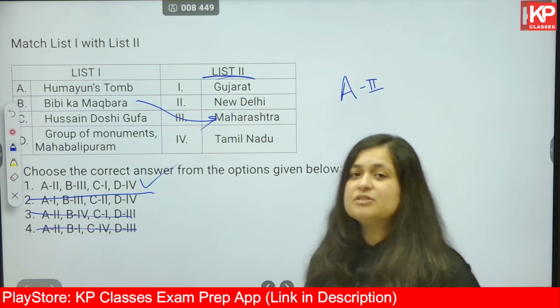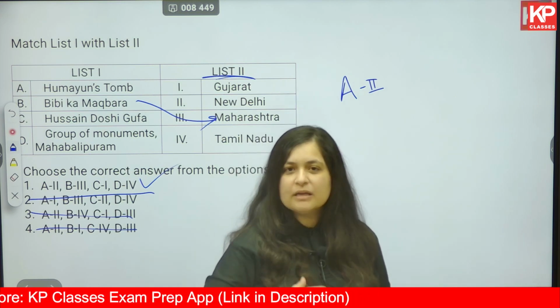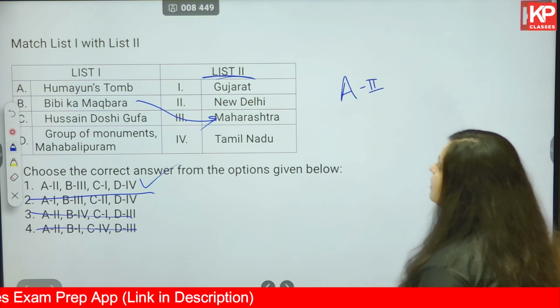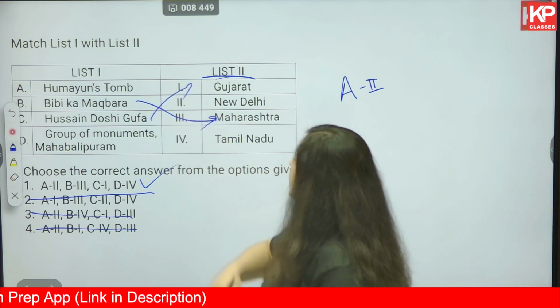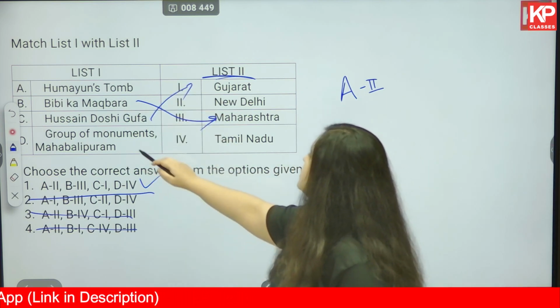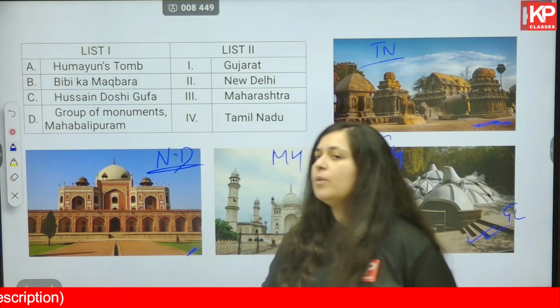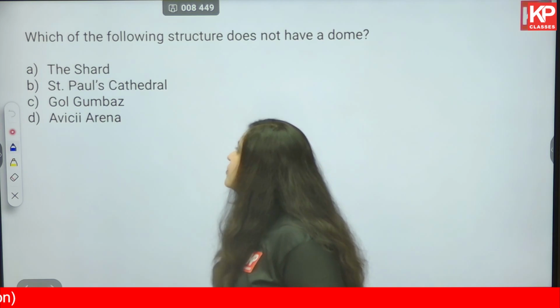Now what did we discuss? We do not stop here. Just to be double sure, we look at the other options as well. C is one, Hussain Doshi Gufa in Gujarat, that is correct, and group of monuments is in Tamil Nadu, that is also correct. So option number 1 is absolutely correct for first question.